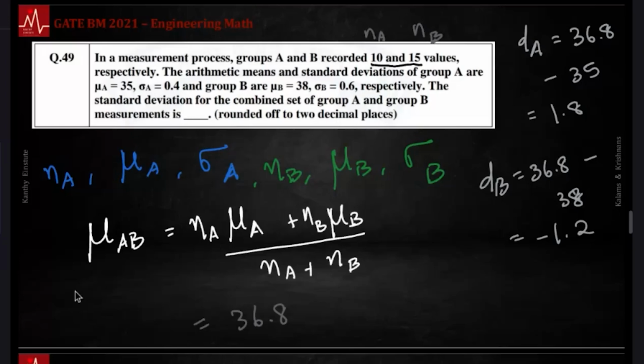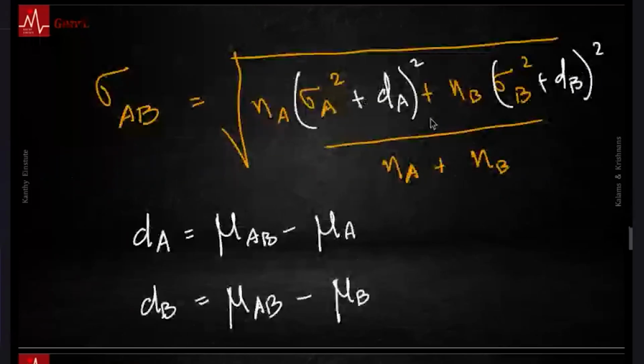Now let's go find this term. Notice this is quickly dimensionally not correct. DA has units of standard deviation, right? So you cannot add that with variance. It has to be DA square and then DB square. Take the variance of A and add it with the variance of B, but you need to account for the deviations from the combined mean. These numbers we already calculated. Let's just do this calculation once. It's going to take time.